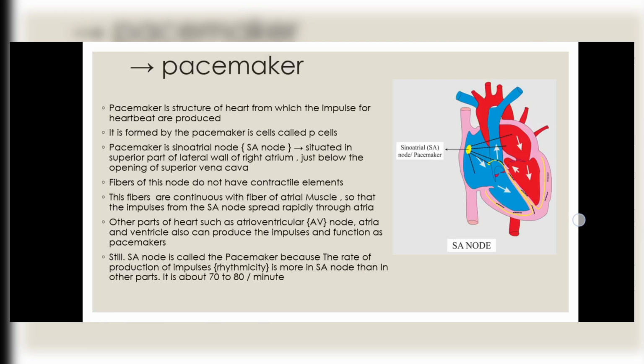atria. Other parts of the heart such as the atrioventricular AV node, atria and ventricles can also produce the impulse and function as a pacemaker. Still, the SA node is called the pacemaker because the rate of production of impulse, rhythmicity, is more in the SA node than in other parts. It is about 70 to 80 per minute.